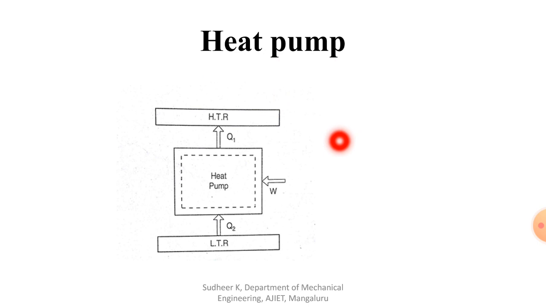The direction of flow of heat and work are exactly opposite here. Whatever the direction of heat, the direction of work is exactly opposite. Here we have to supply work such that the lower temperature heat can be converted into higher temperature heat. So these machines are used to remove heat from a body kept at a lower temperature and transfer this heat to a body at higher temperature.